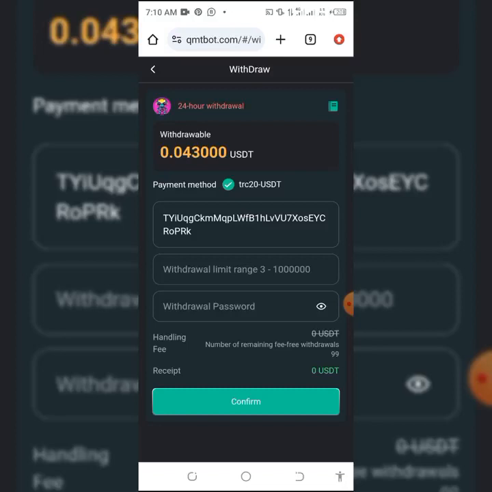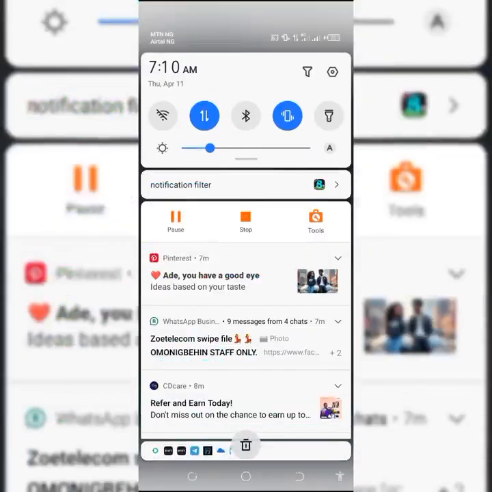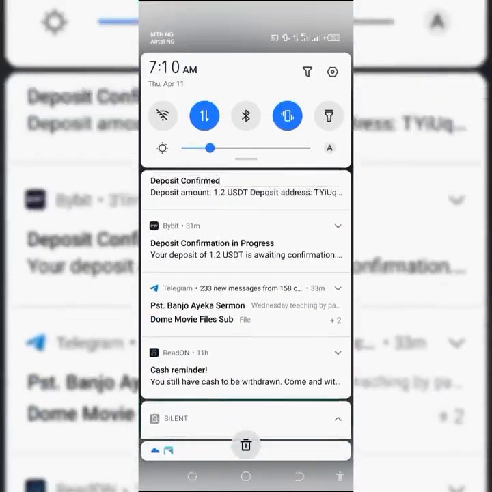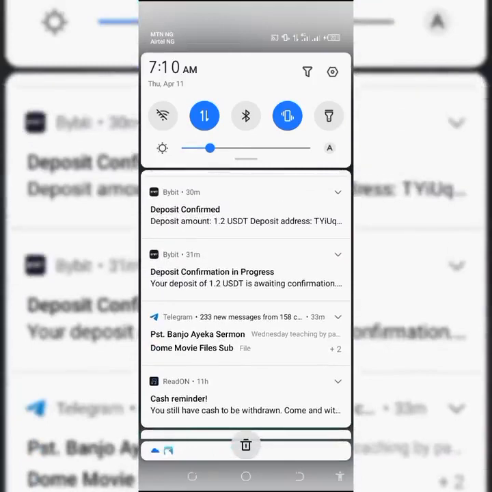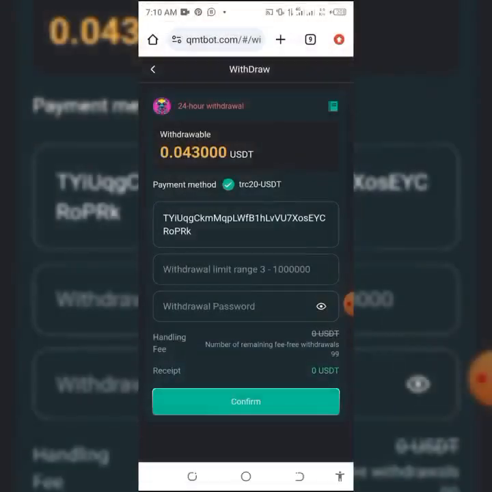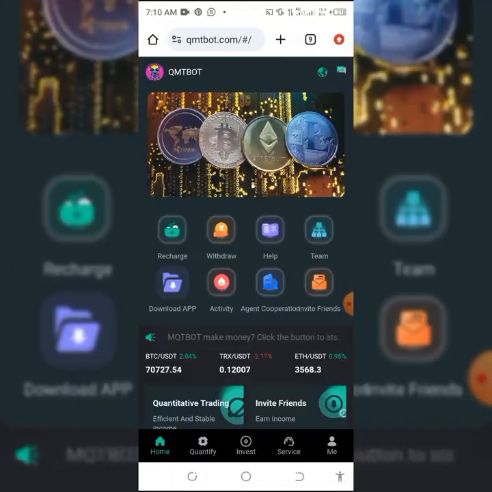Can you see? Withdrawal fee 99. That means they are not charging anything for withdrawal. That withdrawal password you use, drop it here and you confirm. It will drop immediately. As you can see, the one I did today, it dropped immediately, 1.2 USDT. That is it, guys.